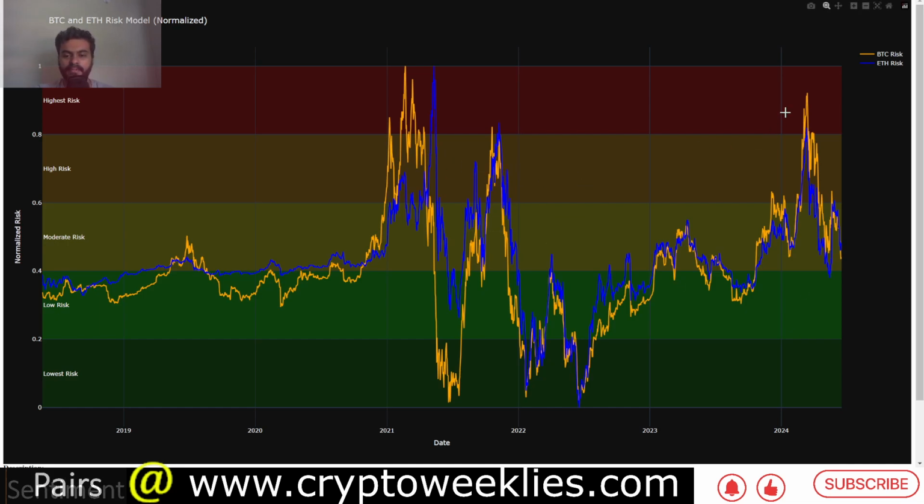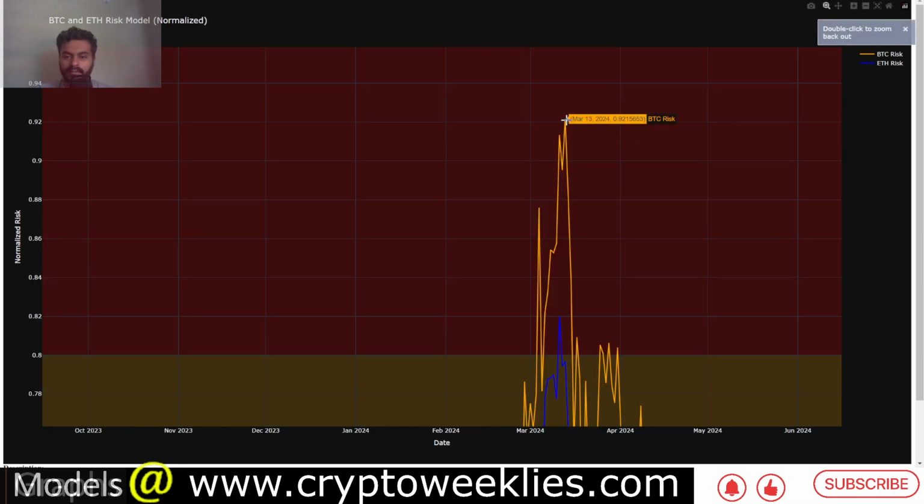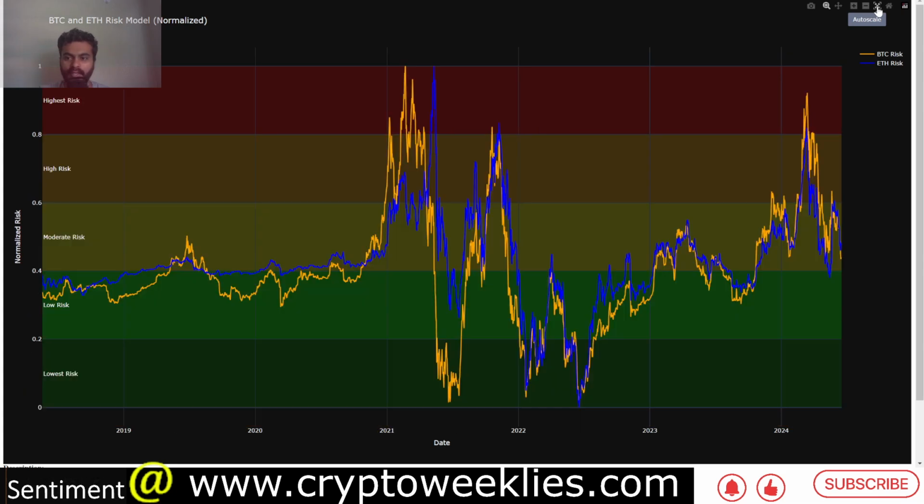When the difference becomes too large to the upside, that means we are entering a high risk environment in terms of short term risk. That means the risk of mean reversion is very high, like it was in March of 2024. You can see the peak of the mini bull run that we had in March of 2024, that the SMA related risk was highest, at more than 0.9 during the early part of March.